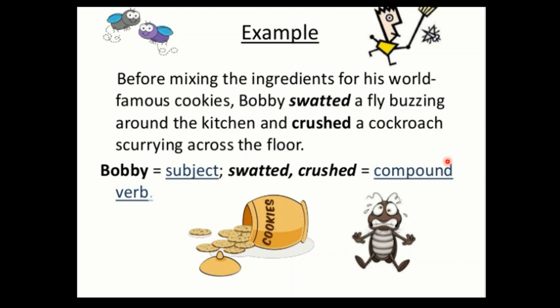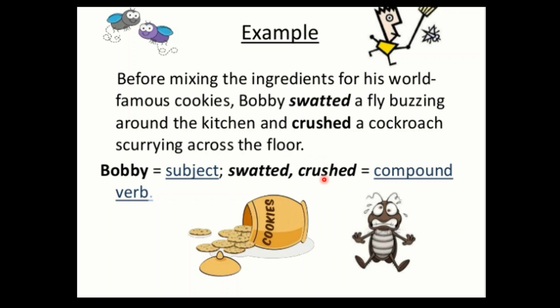So for example, see here the example of compound noun and compound verbs. Before mixing the ingredients for his world famous cookies, this is one sentence. Before mixing the ingredients for his world famous cookies, Bobby sweated, fly buzzing around the kitchen, and crushed a cockroach scurrying across the floor.